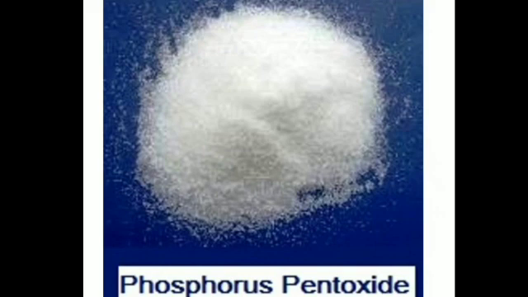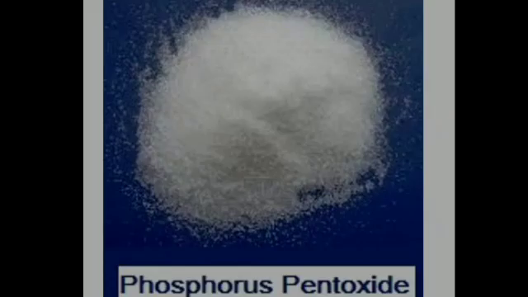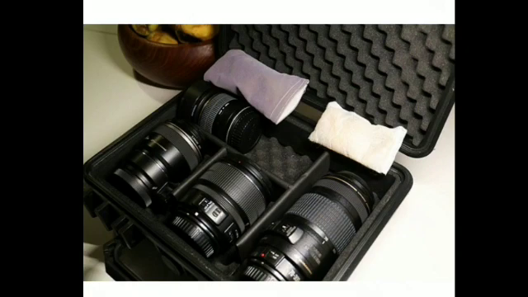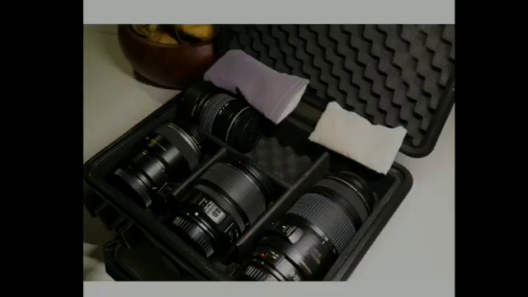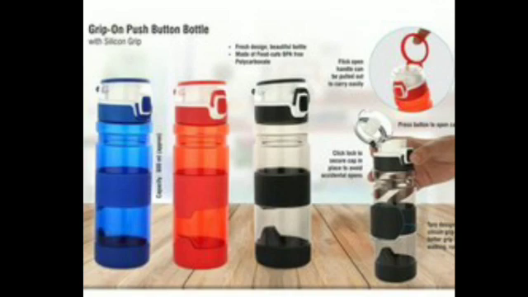The most commonly used drying agent is silica gel pouches, which we keep in unused water bottles or even in camera lenses. Is it clear? You can see these pouches are kept in the box in which the camera lenses are kept, in order to prevent the absorption of moisture. And they are also kept in water bottles, these silica gel pouches, so that the moisture is absorbed.